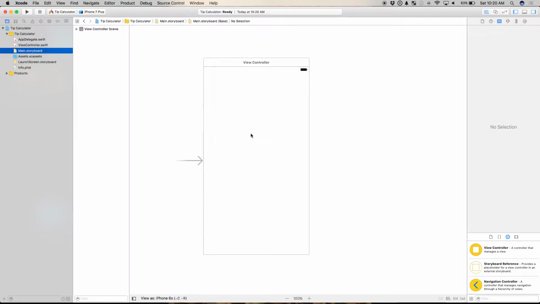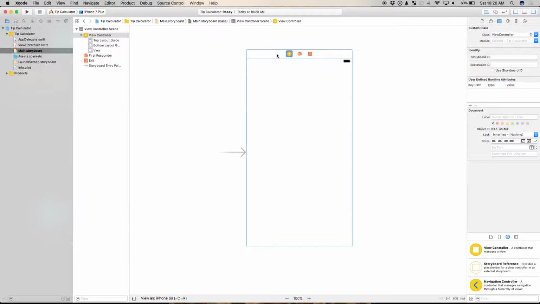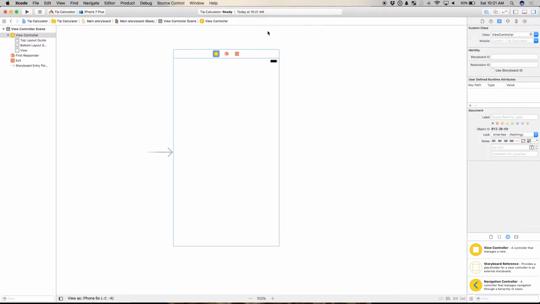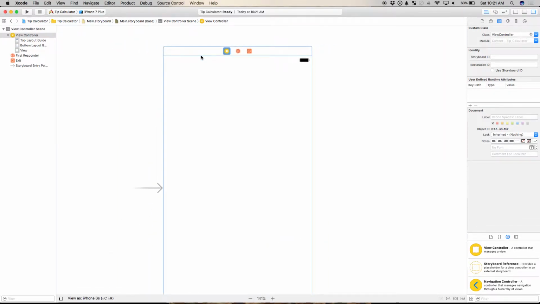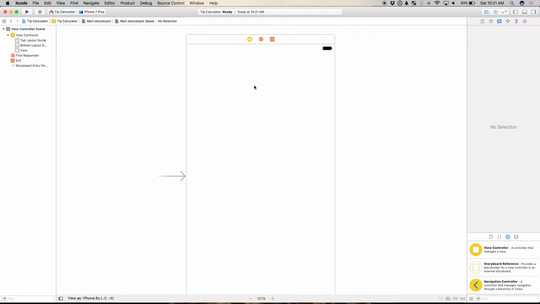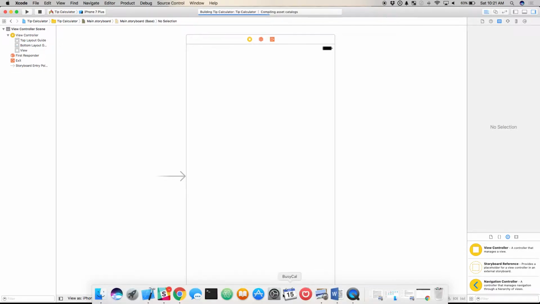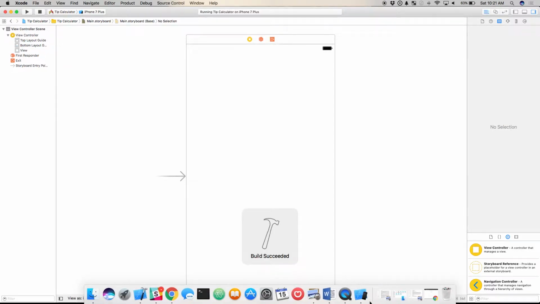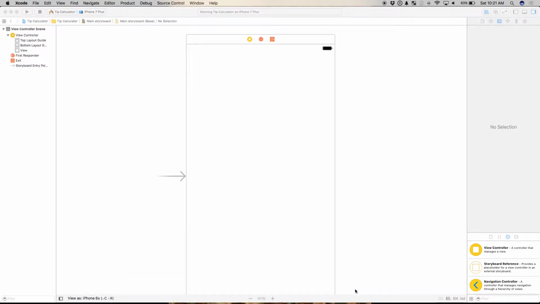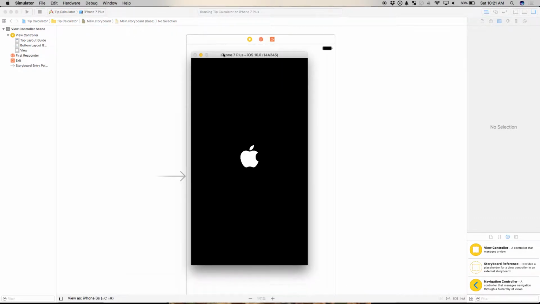We notice this looks like an iPhone screen. I'm going to close my file system here to give me more room on the screen. I can zoom in, all this good stuff. That's good, okay? Now, if I were to build this right now by clicking the play button, it would work. I would have a fully functional iPhone app. It would just be a very boring iPhone app since it shows literally nothing. So I have to teach it how to do some things.